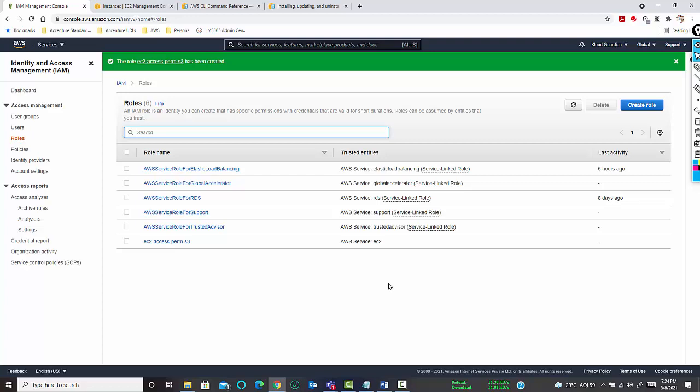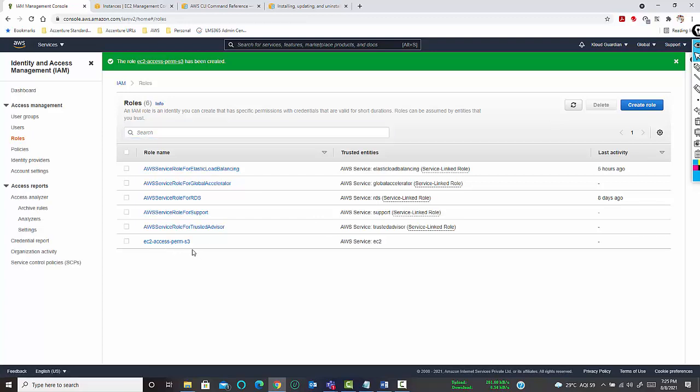So any other root user or admin user cannot attach any new permission to this group. Permission boundary is actually not mandatory, because there are other things with the help of which we can do that. So now your EC2 access permission S3 role is created.